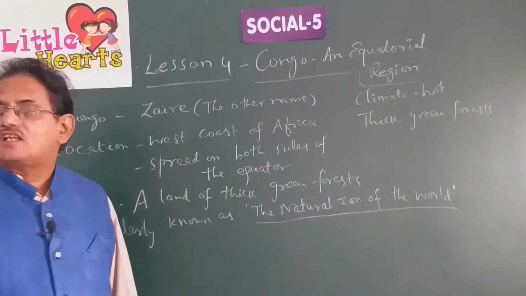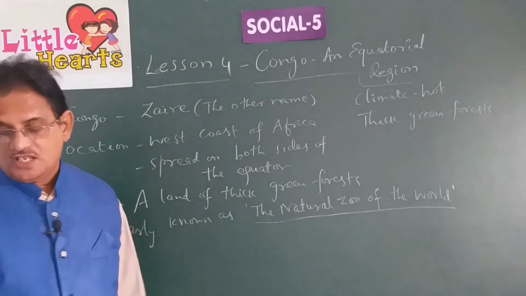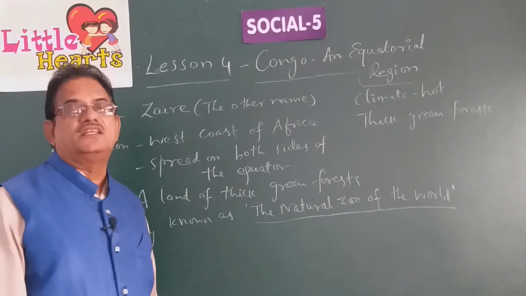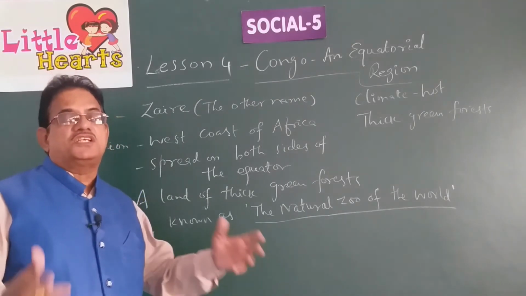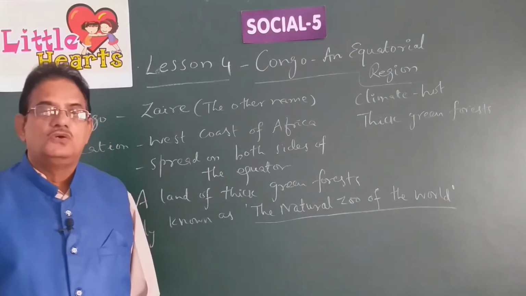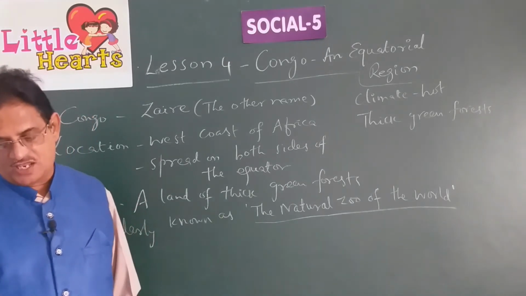The trees in the forest are very tall and reach a height of about 50 meters also. In this region, the trees grow so tall that they almost reach 50 meters high. Such thick vegetation is there in the Republic of Congo because of its hot and wet climate.